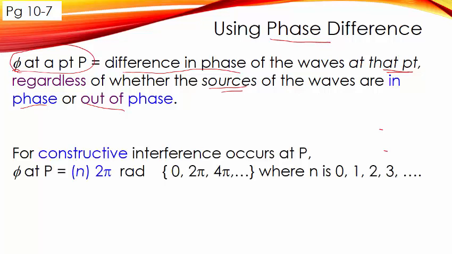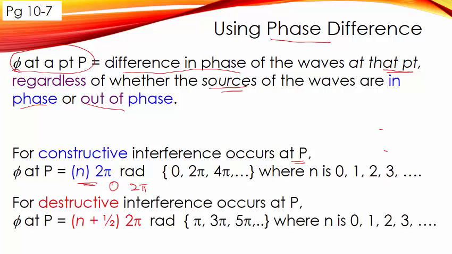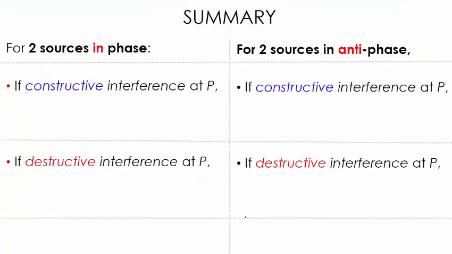For constructive interference to occur at P, where they meet, the phase difference must be n times 2 pi. That means n can be 0, right? So there is no phase difference when they meet. Or it can be 2 pi radians for the phase difference. For destructive interference, of course, it will be an odd number. So even number for constructive interference, odd number for destructive interference.